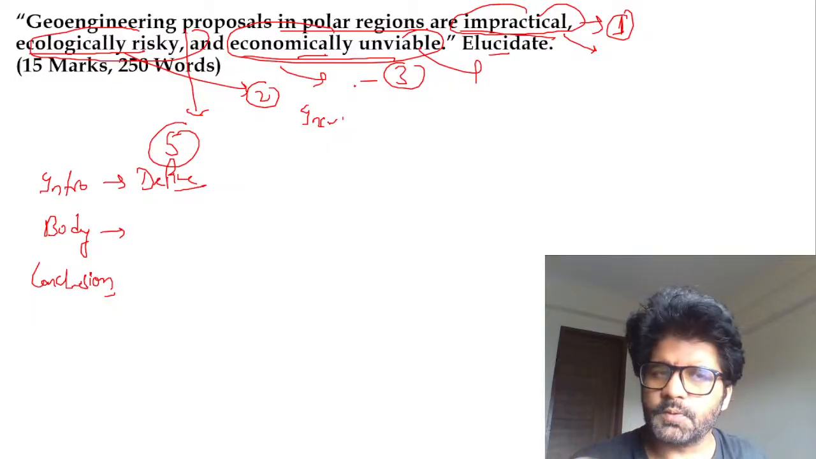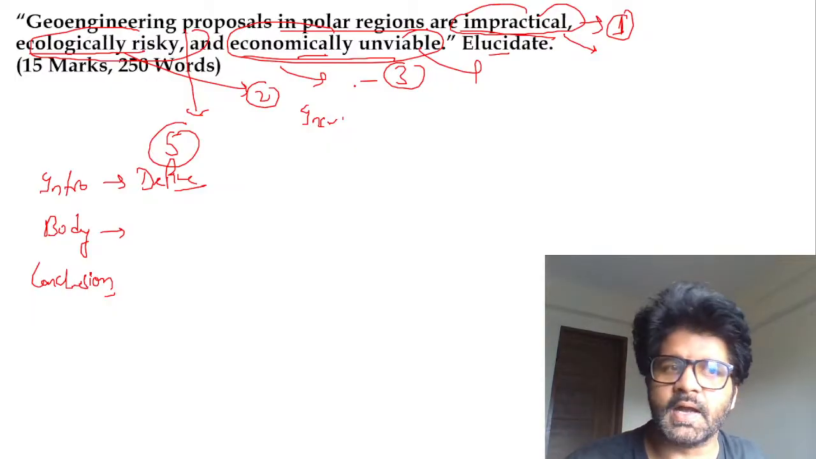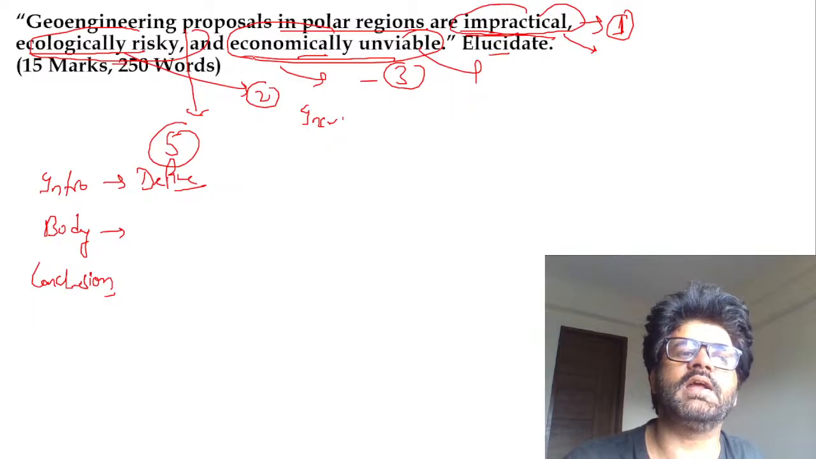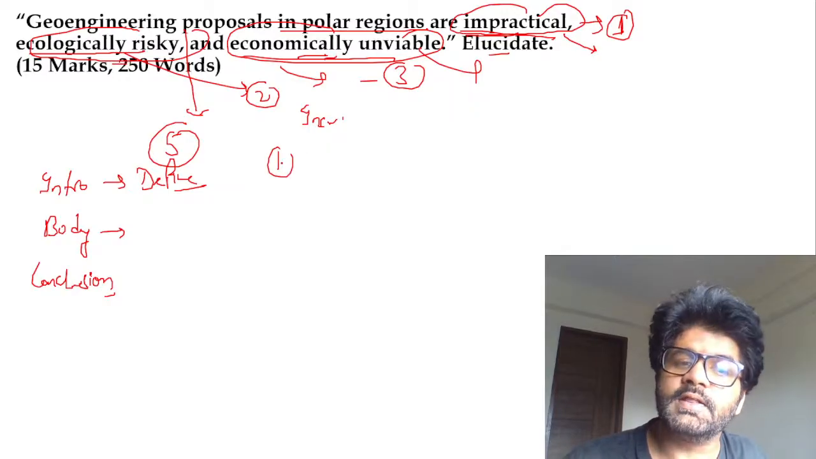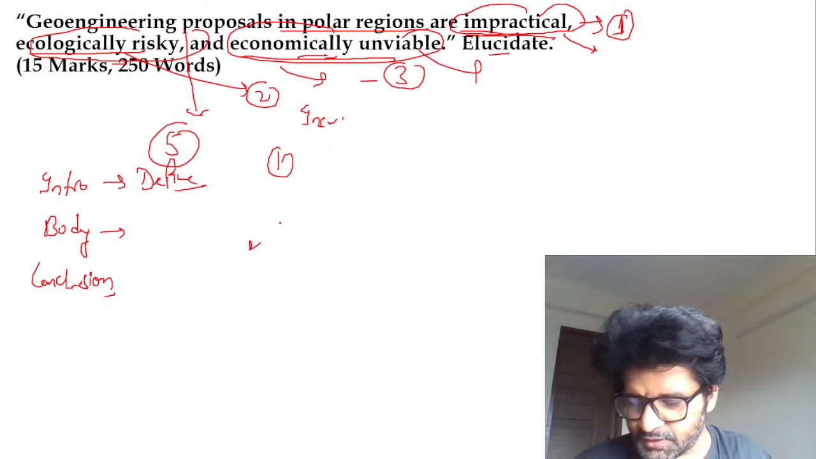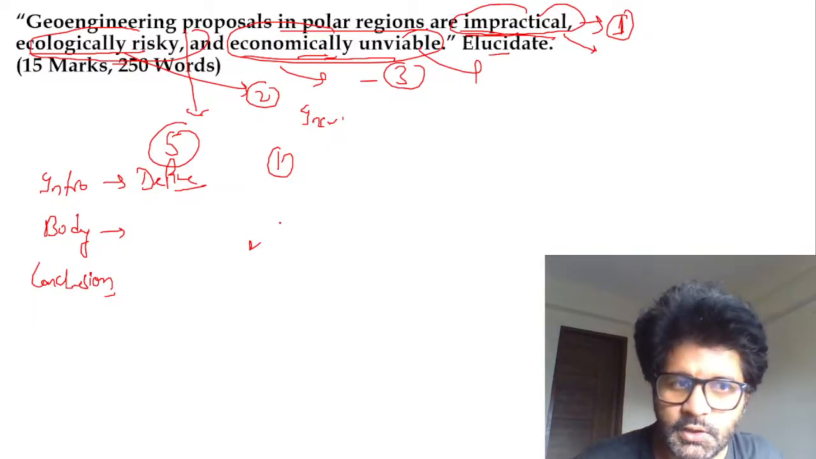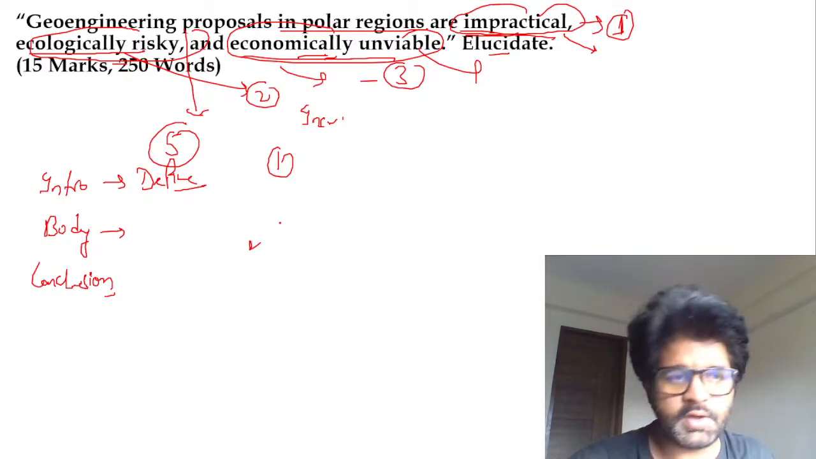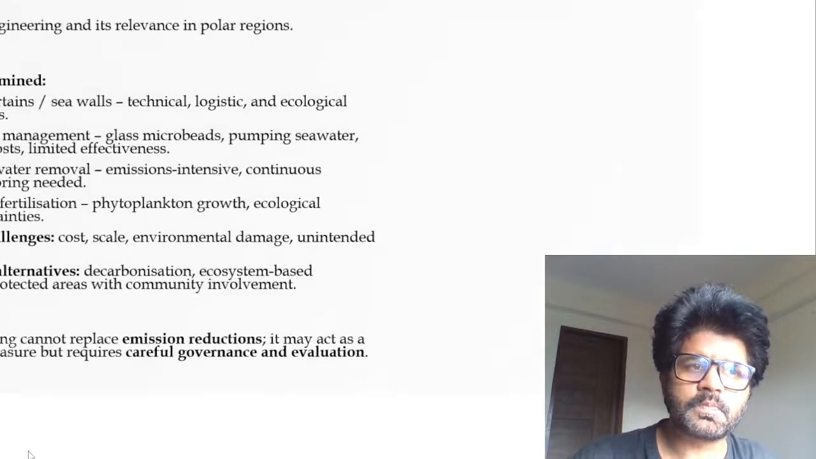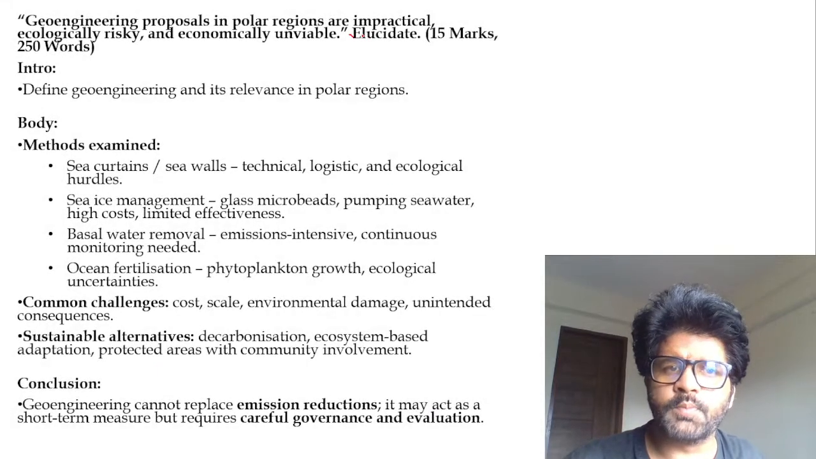Don't show your weaknesses to the examiner, guys. You can just make one heading: impractical, ecologically risky, and economically unviable, and write all these points there. So that's how you can approach. If you want to add anything, feel free to do it in the comment section.